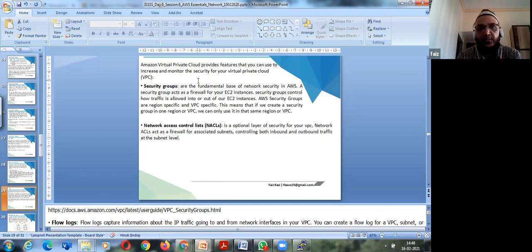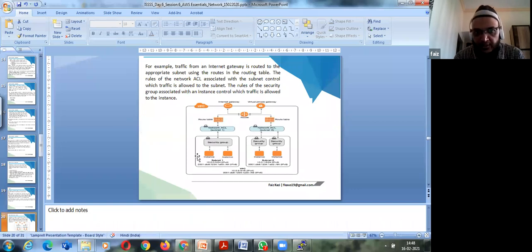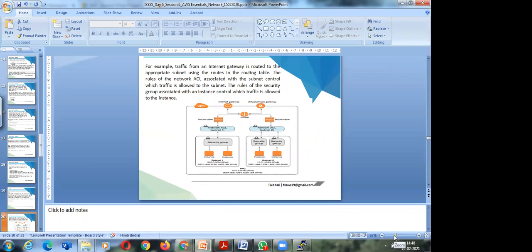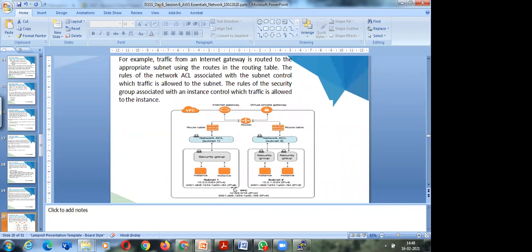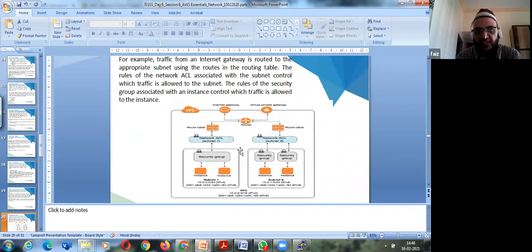So we talk about security groups. A fundamental base of network security: a security group acts as a firewall for your EC2 instances. Security groups control how traffic is allowed. A network access control list is an optional layer of security for your VPC. If you see this diagram, you have instances, you have firewalls for the instances, like security groups, and for each subnet we have network ACLs. So these are important components of VPC.